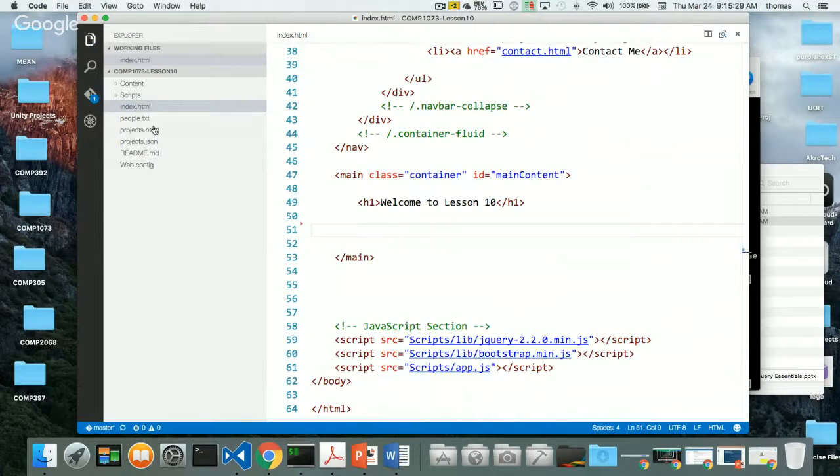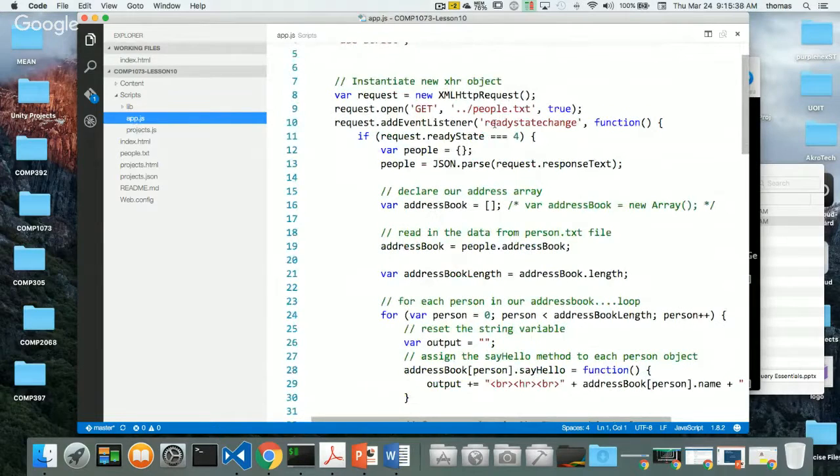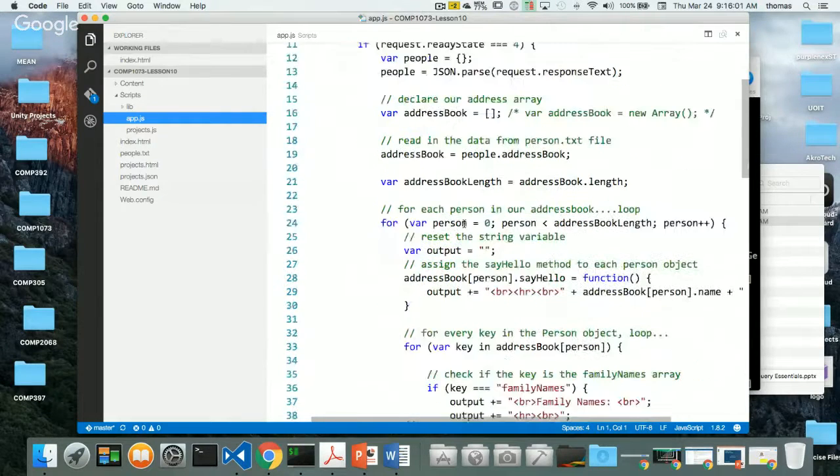In my scripts, notice that I connected 2 scripts. One is app.js, which is the main one that I'm going to be using today. And I have this XHR request, and what we were doing last day was talking about Ajax and how to connect Ajax to our people.txt file. Let's leave our people.txt file there, because hopefully by the end of the day we'll be able to use jQuery to connect to people.txt as well, because jQuery has some really cool shortcuts that we can use for Ajax and JSON. We'll look at those things once we understand what jQuery is.